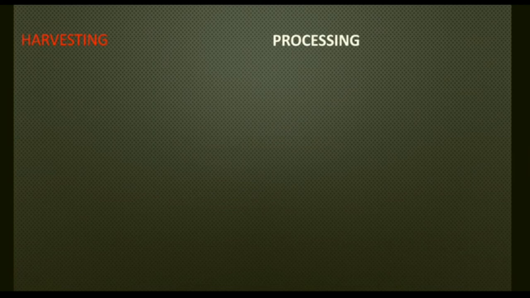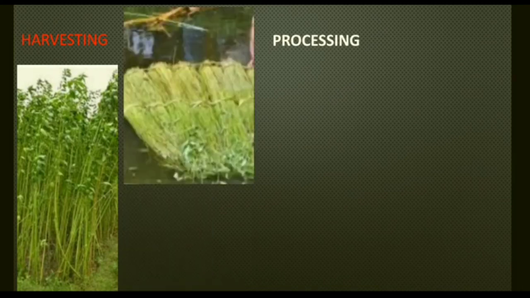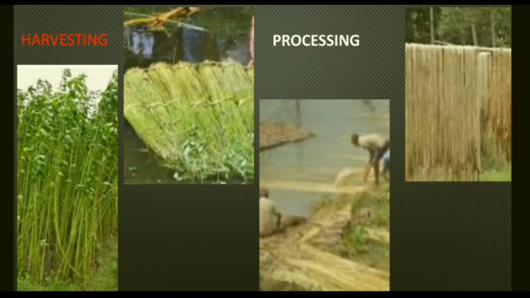Harvesting and processing. This crop is harvested with the help of a sickle, that is by hand. Then it is tied together in bundles and put into the water for retting. Retting means it is a microbiological process in which the bark becomes loose so that the fiber can be removed easily. So from inside the bark, the fiber is taken out. This fiber looks golden in color, and after that it is dried in the sun for different uses.